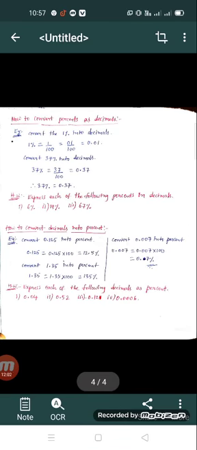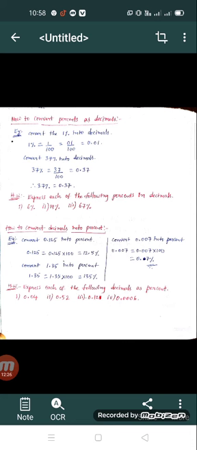And the next process is how to convert percents into decimals. So if the percentage is given, then how do we convert it into a decimal? Let us take one example. Convert 1% into decimals.